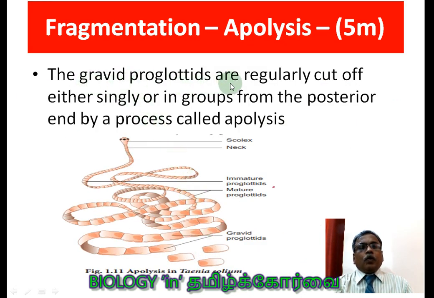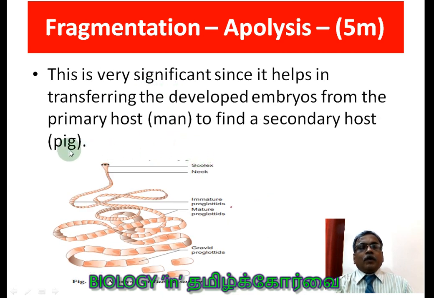The gravid proglottids are regularly cut off, either singly or in groups, from the posterior end by a process called apolysis. So what is apolysis? The question can be asked. This is the word which is exclusively applied in our textbook with respect to the tapeworm. Please remember it. Due to apolysis, the mature or gravid proglottids come out and are eaten by the pig, so the connection is established between man and pig. So it is very significant in the life cycle of the tapeworm.